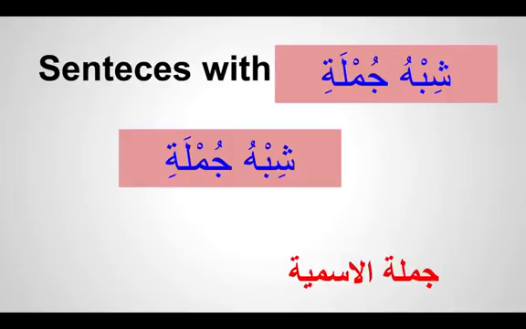This Shibhu Jumla, the phrase or part of the sentence, you will find in Arabic both in Jumlatul Ismiya and Jumlatul Fi'liya. Because we're learning about Jumlatul Ismiya, when you see this Shibhu Jumla in Jumlatul Ismiya, that will be the khabar for the mubtada. If you remember what we've been doing about khabar, we've learned so far that the khabar can be one word like Hada Baitun.